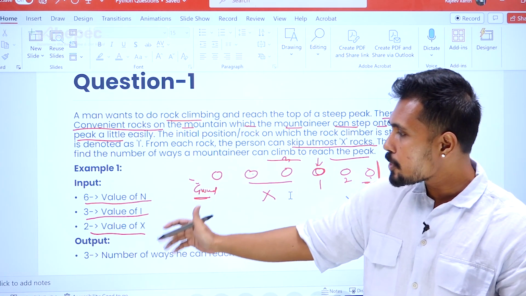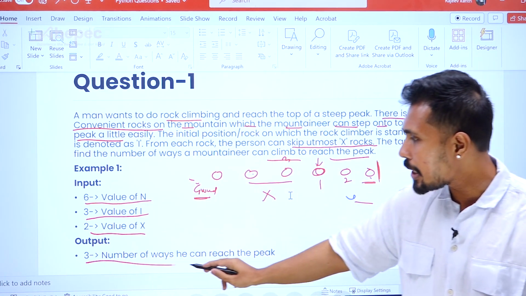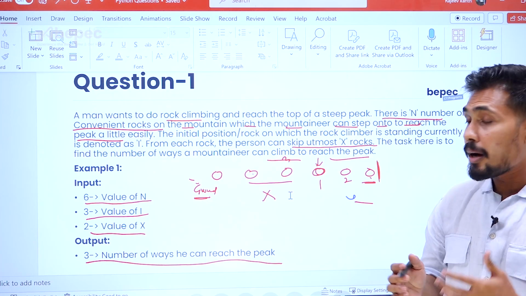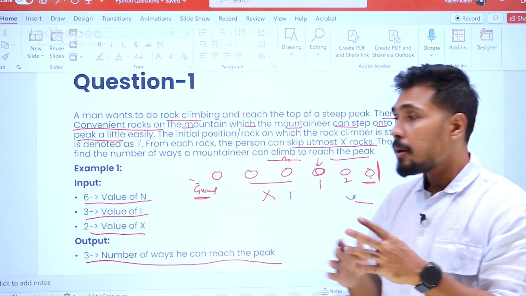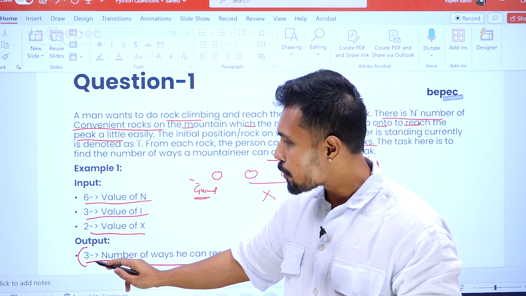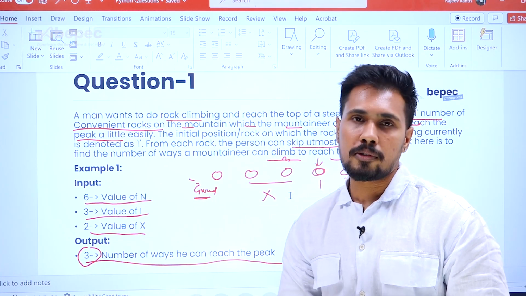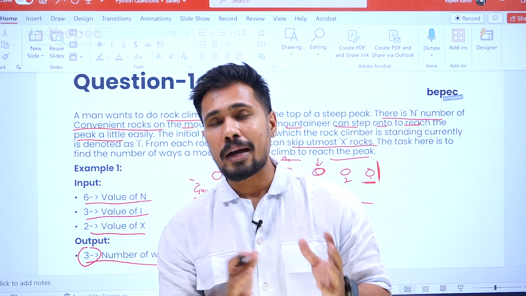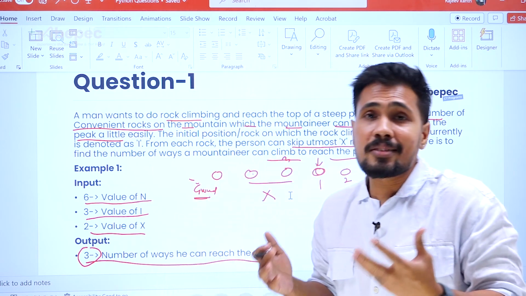So now when we are able to give it, they said the output is 3, the number of ways he can reach the peak. So now this is the output. If you are giving these 3 parameters, we need to get an output of 3 number of ways. In order to do this, we want to write down a program. So how exactly can we write it?